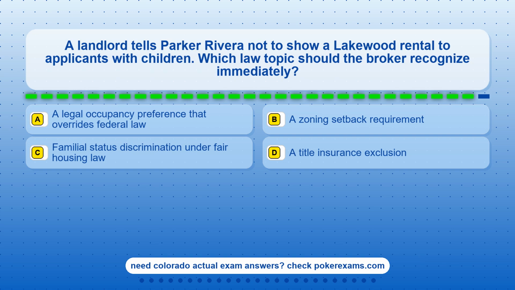Question 19. A landlord tells Parker Rivera not to show a Lakewood rental to applicants with children. Which law topic should the broker recognize immediately? Option A, a legal occupancy preference that overrides federal law. Option B, a zoning setback requirement. Option C, a familial status discrimination under fair housing law. Option D, a title insurance exclusion.